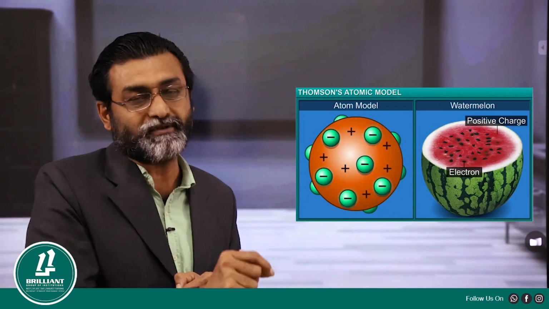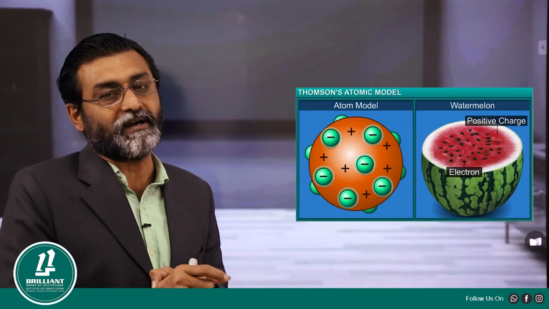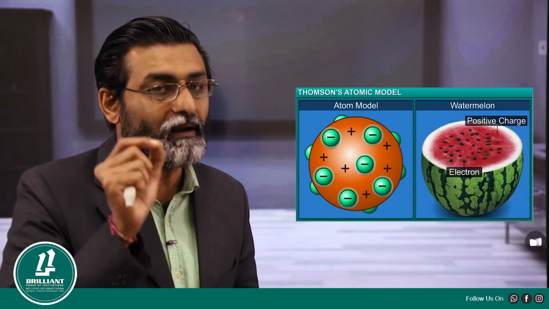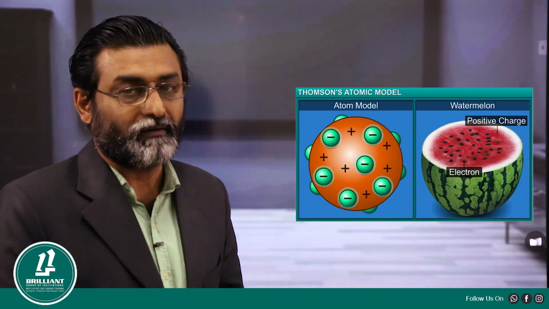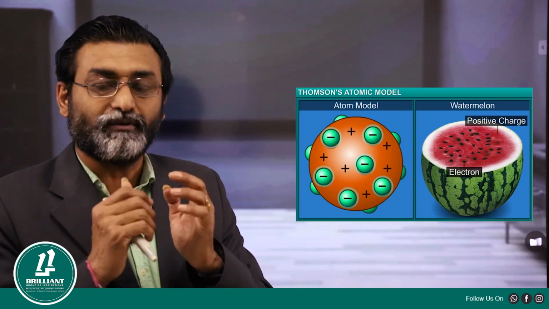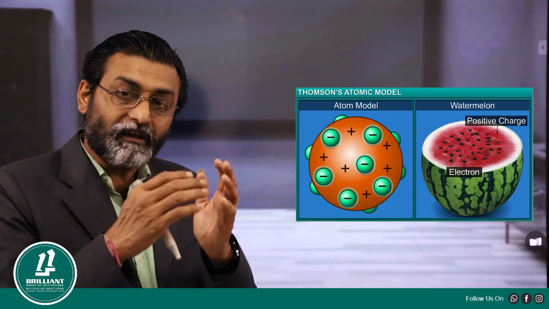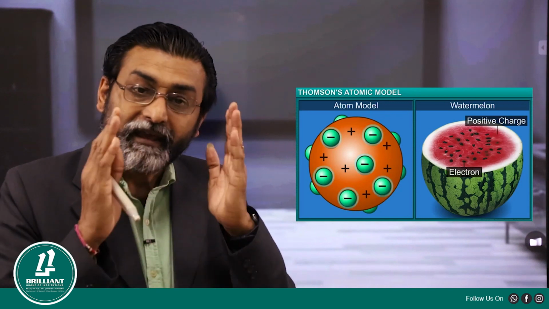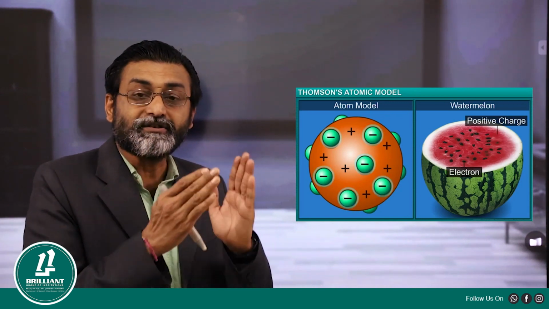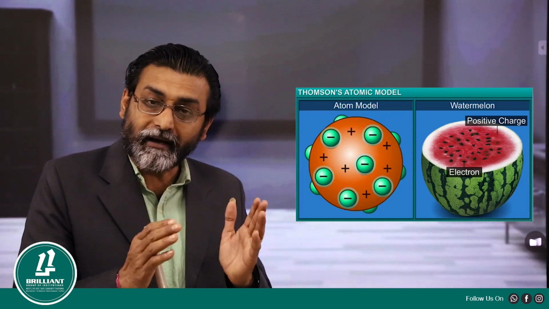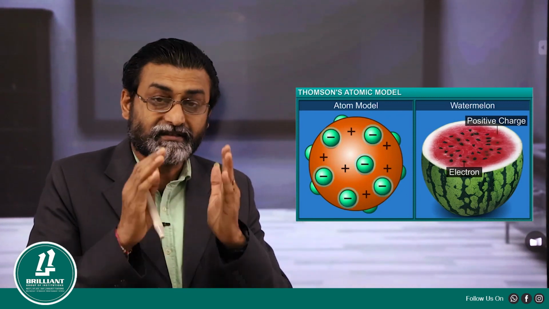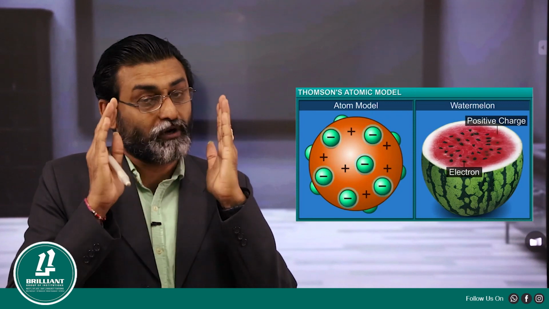So according to Thomson, this positive charge and negative charge are of equal magnitude. Therefore, the positive and the negative species will give you an overall neutral charge. In this way, he said that atom remains neutral and also contains positive and negative charged particles. So with this, we have finished Thomson's model of an atom.